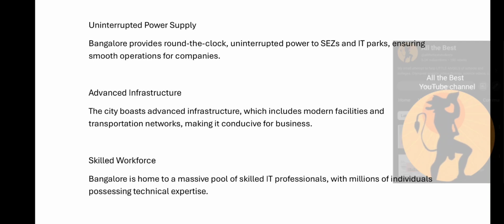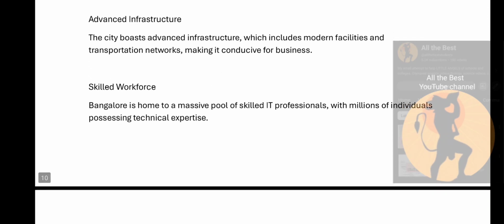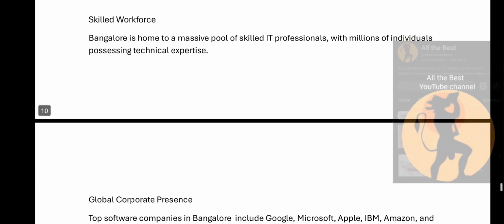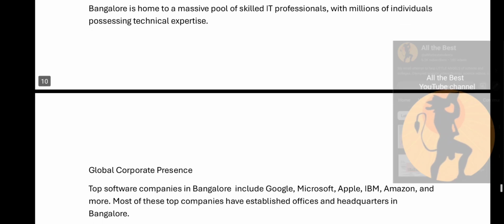Third point, uninterrupted power supply. Bangalore provides round the clock uninterrupted power to the SEZs and IT parks, ensuring smooth operation for companies. The next point is advanced infrastructure. The city boasts advanced infrastructure which includes modern facilities and transportation network, making it conducive for business. Next point is skilled workforce. Bangalore is home to a massive pool of skilled IT professionals, with millions of individuals possessing technical expertise.